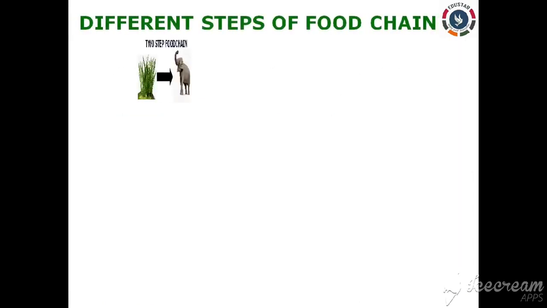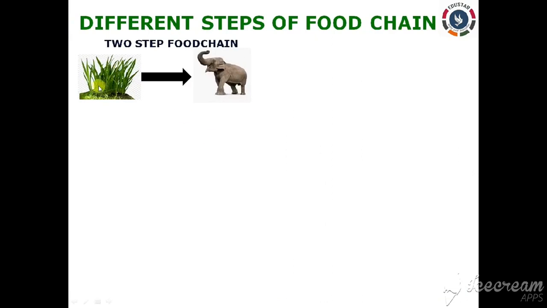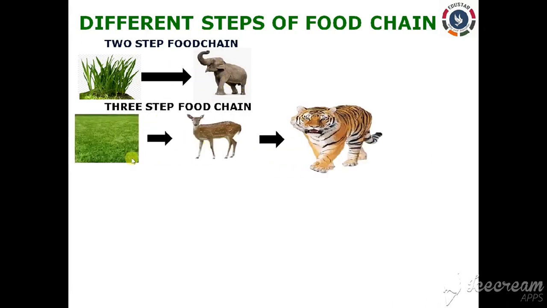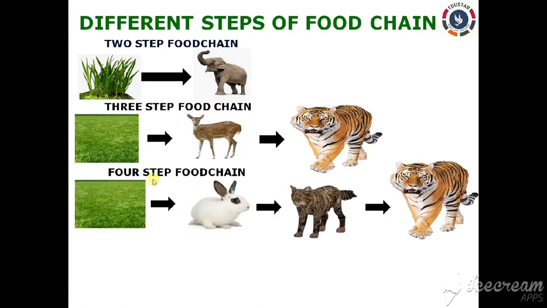Let us see one by one. So, different steps of food chains, that is the 2-step food chain, that is the plants which are eaten by the elephant, and here it stops, right? So, it is a 2-step food chain. Then the 3-step food chain, the grass which is eaten by the deer which in turn is eaten by the tiger. So, here in the 3-step food chain, it stops. Right? And next the 4-step food chain, that is grass eaten by the rabbit which in turn is eaten by the wild cat and the wild cat which in turn is eaten by the tiger as well.